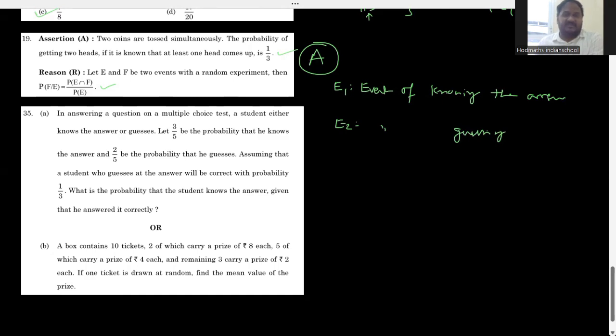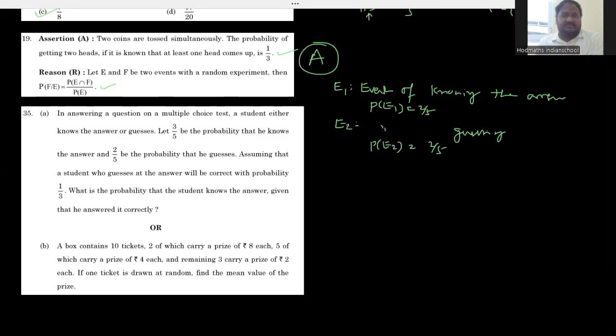Let 3 by 5 be the probability that he knows the answer. So probability of E1 is equal to 3 upon 5, and the probability of E2, the probability of guessing the answer, is going to be 2 divided by 5. So assuming that a student who guesses at the answer will be correct with the probability 1 divided by 3.